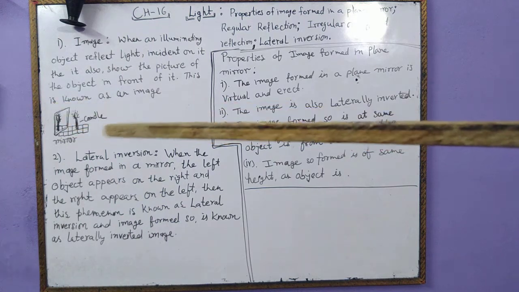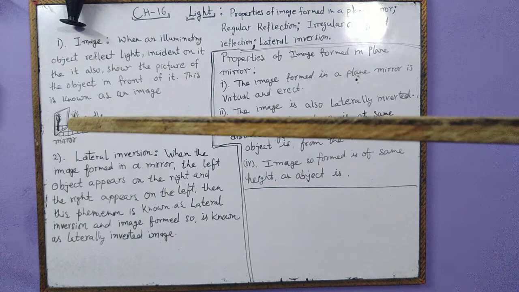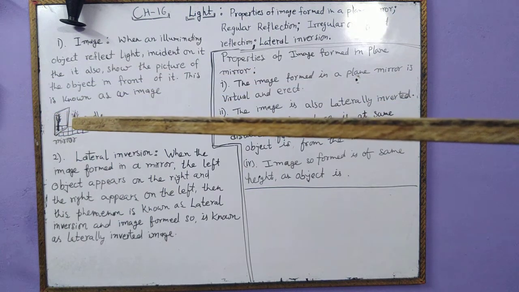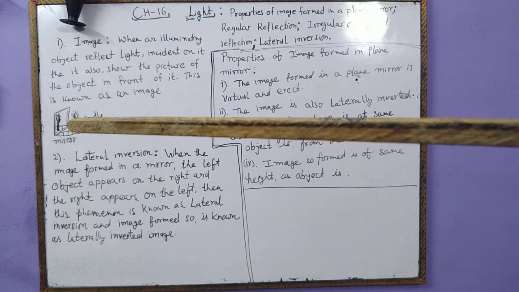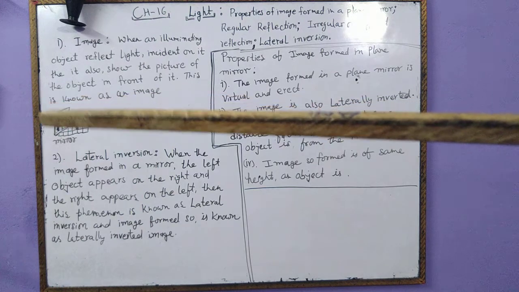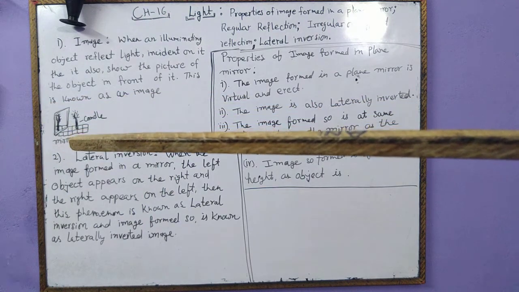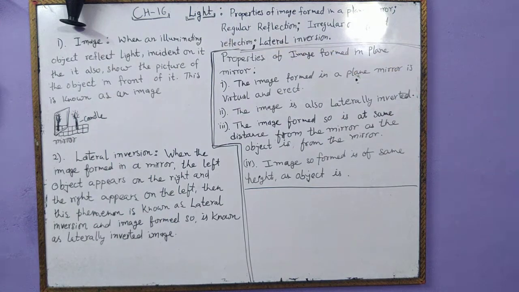A transparent object will allow the whole light from the candle to pass from this side to the other side, so there won't be any formation of image. Secondly, if the object is translucent, then again much of the light will transfer from one side of the mirror to the other side. That's why, to make a good, perfect mirror, one side of the mirror is made opaque. It has been painted. So let us proceed to the next topic, and that is lateral inversion.